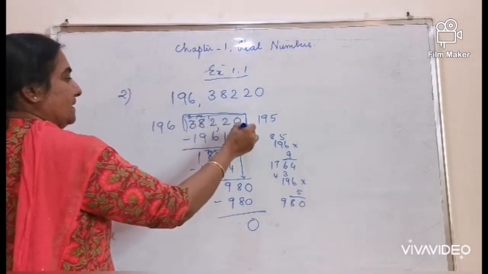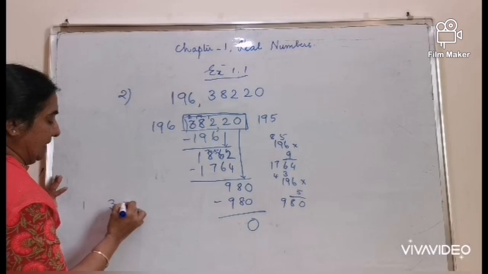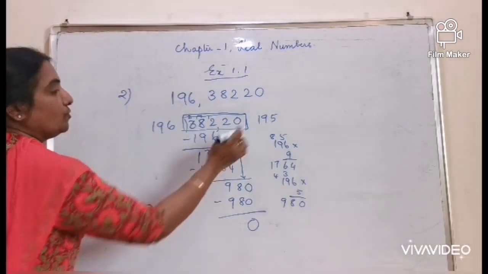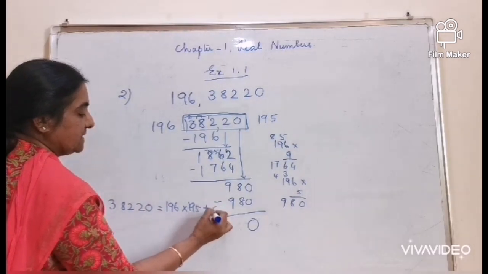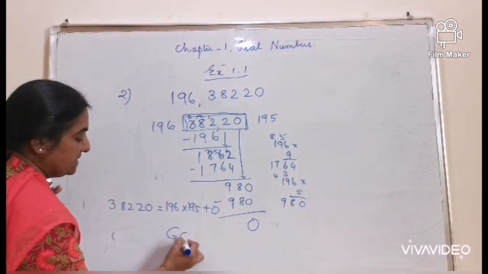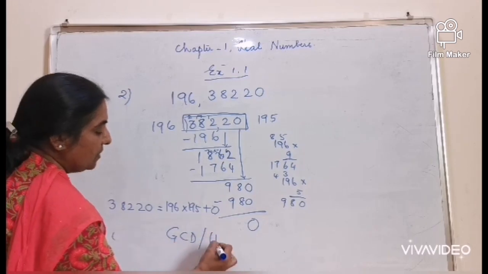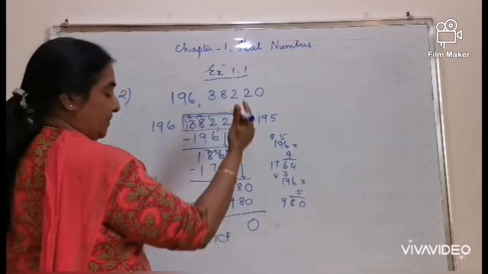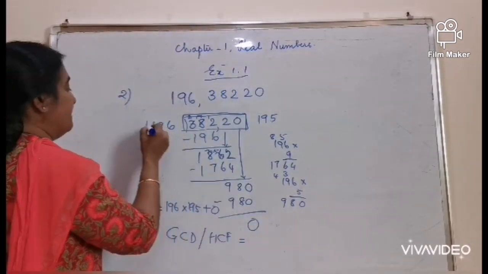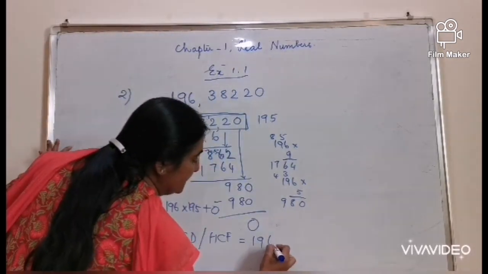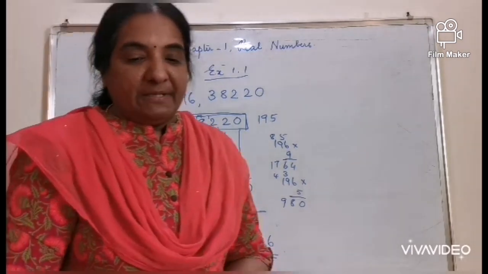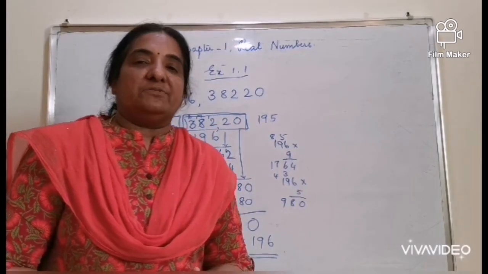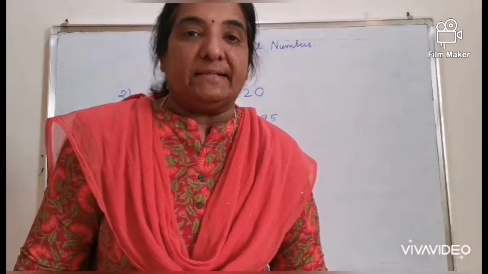Thus, here dividend 38,220 is equal to divisor into quotient plus remainder. Thus, the GCD, the greatest common divisor, or HCF of 196 and 38,220 is the number 196. Question number 3, 867 and 255, you can try on your own in the same method.